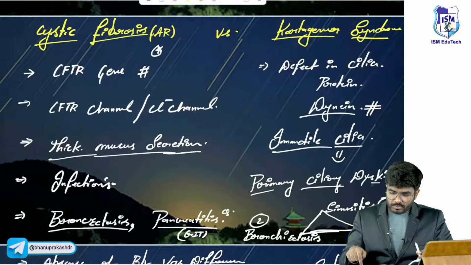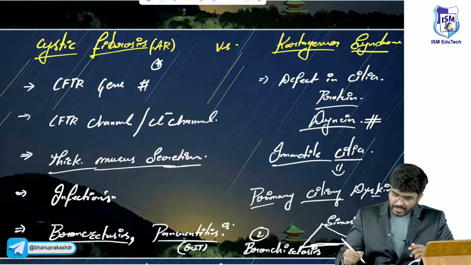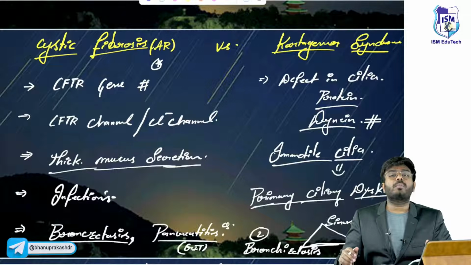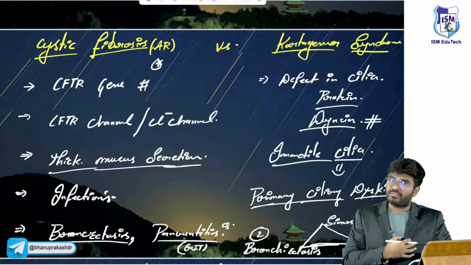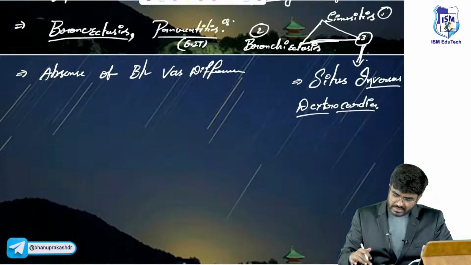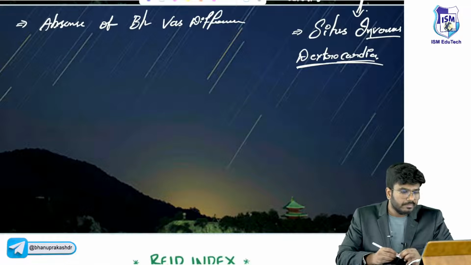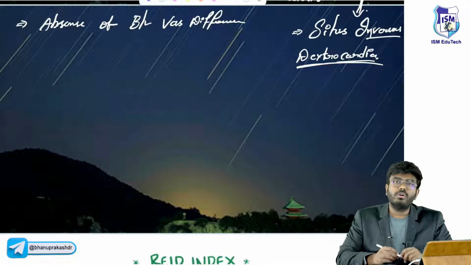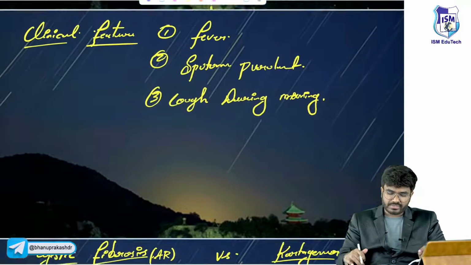Now in Cartagena syndrome, the defect is in the cilia. It's a primary ciliary dyskinesia. The cilia are not moving properly. When the cilia are not moving properly, the heart which was supposed to be on the left will be more placed towards the right. So that's why the name dextrocardia. So these are some important points which I want you to know.